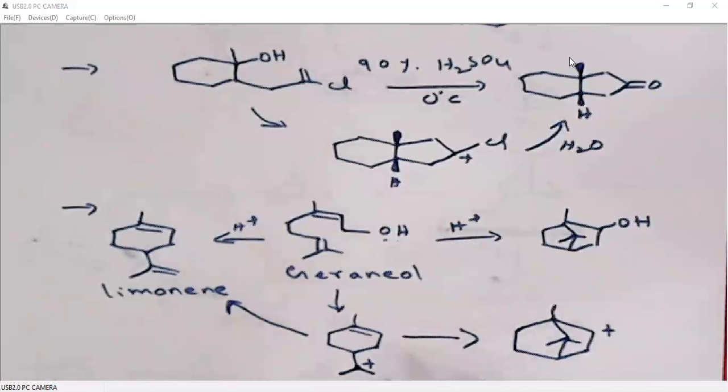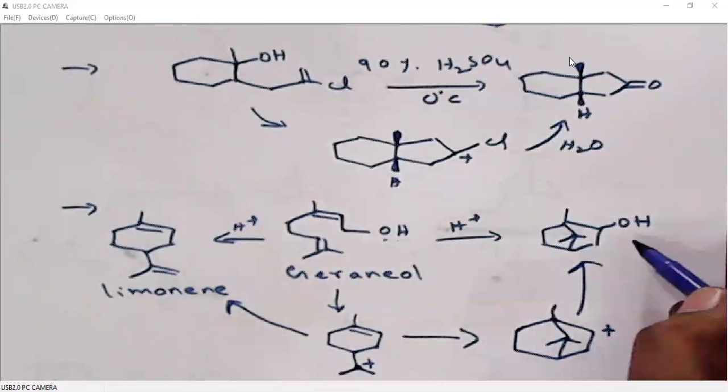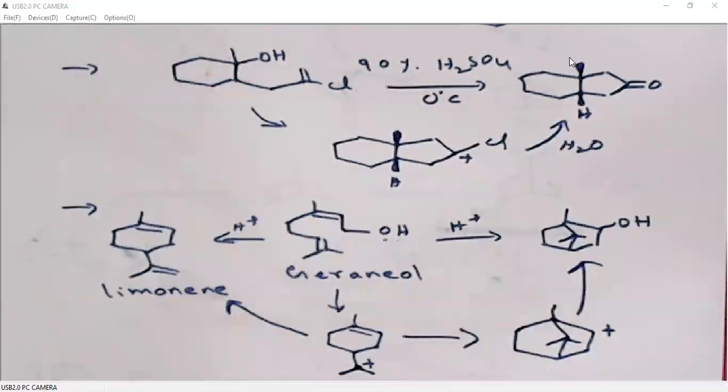If it undergoes cyclization here, it will generate alpha pinene, where we have a 4-membered ring. 4-membered rings are strained rings, so it will not cyclize between these two carbons. It will cyclize between these two carbons so that it generates two 5-membered rings. 5-membered rings are more stable. Then a water molecule will attack on this carbocation so that we will generate isoborneol.